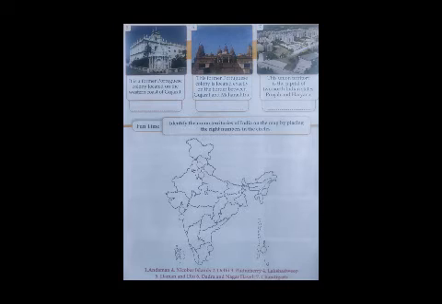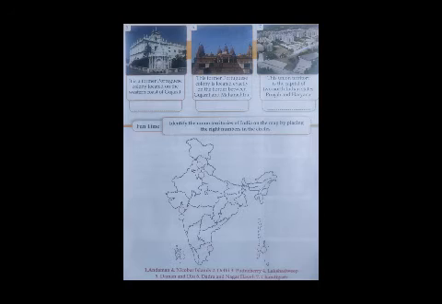Now see the left side, that is in Gujarat. It is a former Portuguese colony which was located on the west coast of Gujarat, that is Daman and Diu. So you can write in the first circle number 5, that is Daman and Diu. Now see the second circle there, that is also a former Portuguese colony. It was located exactly on the border between Gujarat and Maharashtra. So it is Dadra and Nagar Haveli. So you can write in the box number 6, that is Dadra and Nagar Haveli.